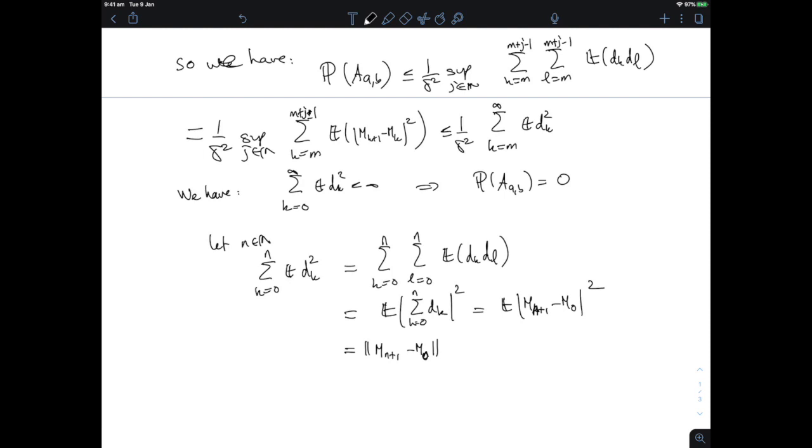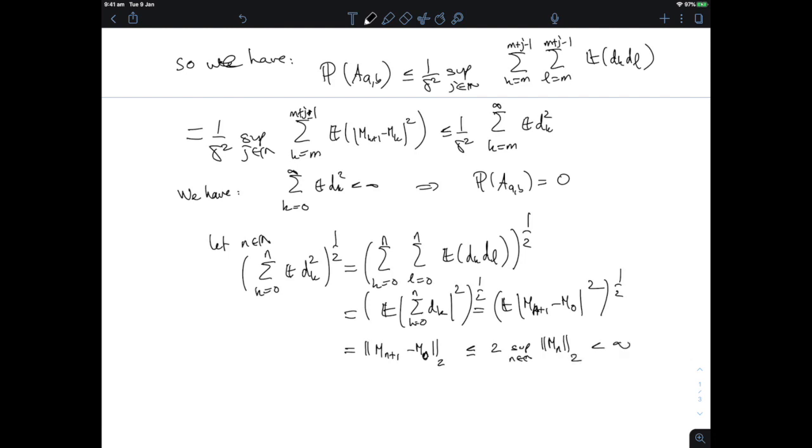Usually we initialize things at 0, but we haven't done that here. I'd rather not square it, so let's raise everything to the 1/2. And now from the triangle inequality in L2, I get 2 times the supremum of the mn in L2,